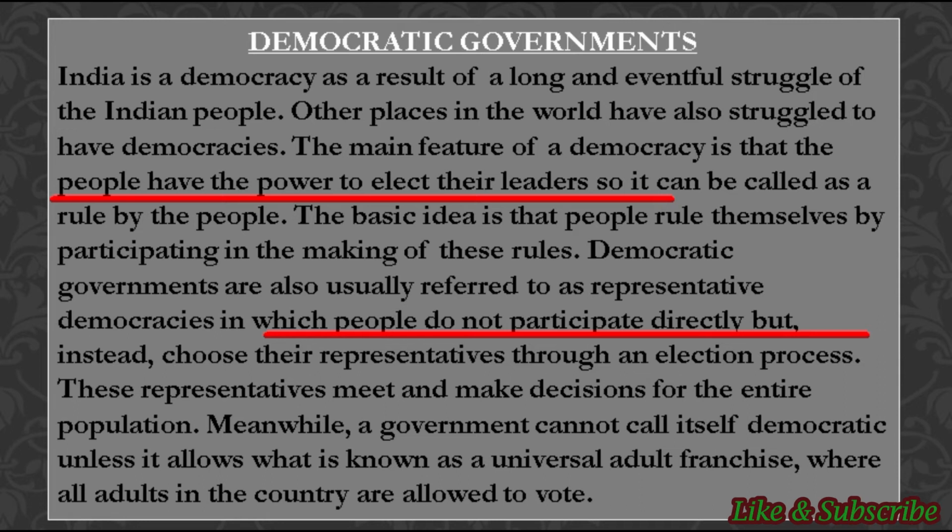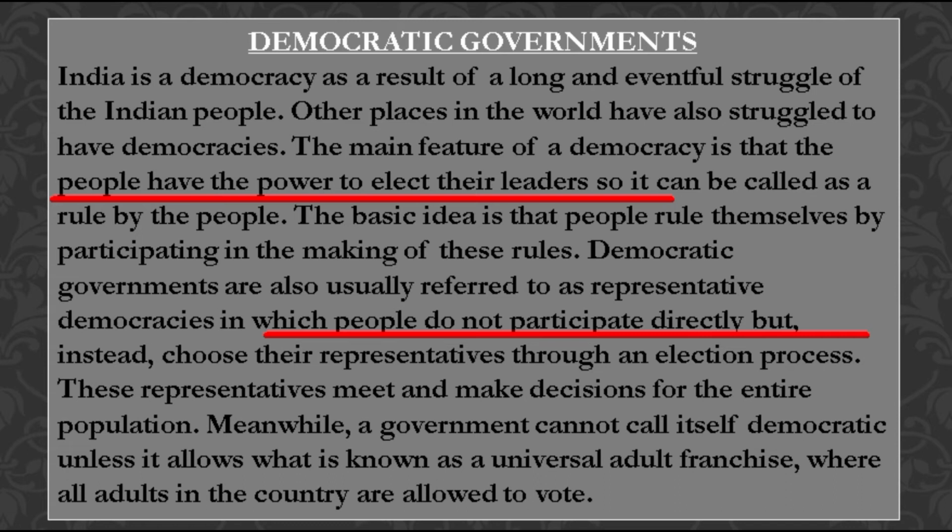And students, the most important feature of a democratic government is that a government cannot call itself democratic unless it allows what is known as a universal adult franchise. Means the right to vote should be given to all adult citizens without discrimination of caste, class, color, religion or gender, and it is based on equality, which is a basic principle of a democracy.